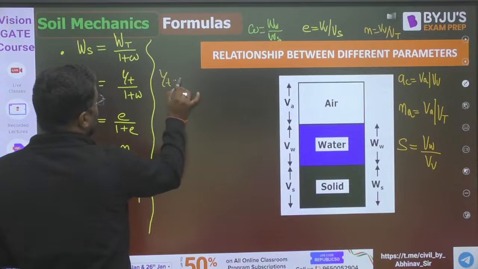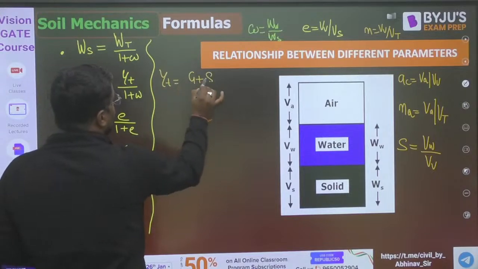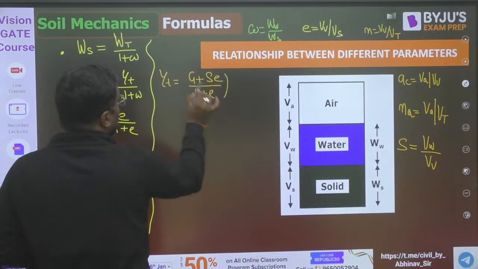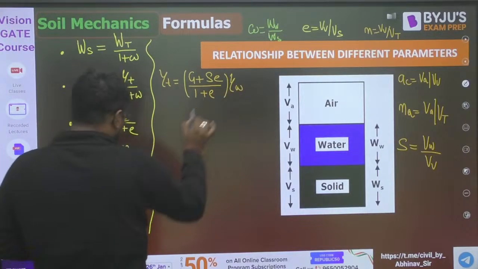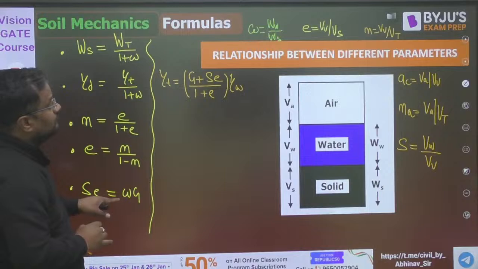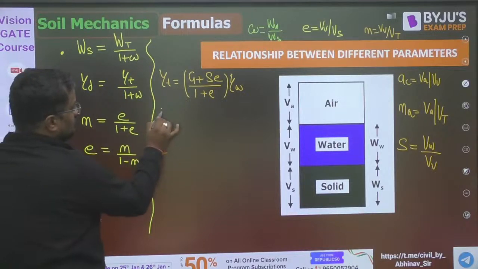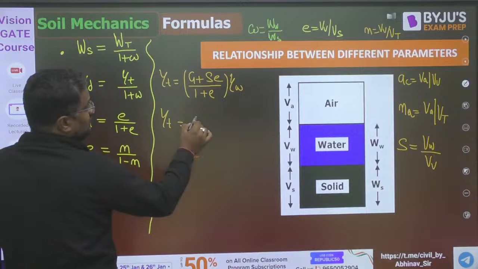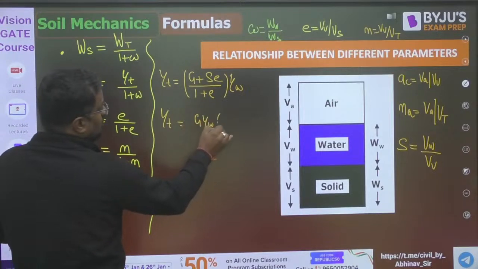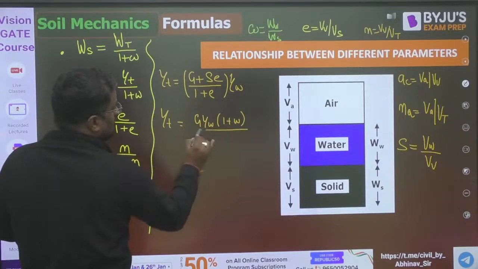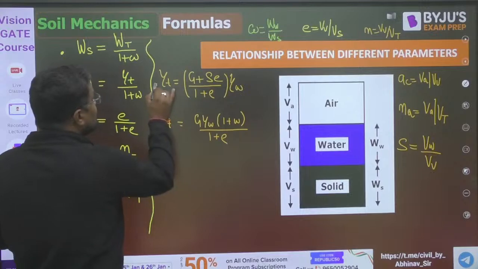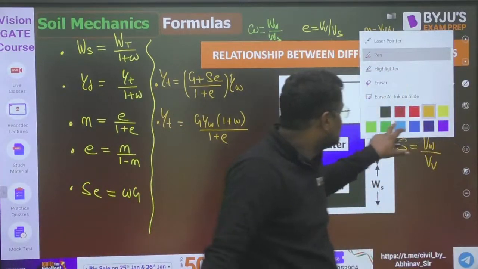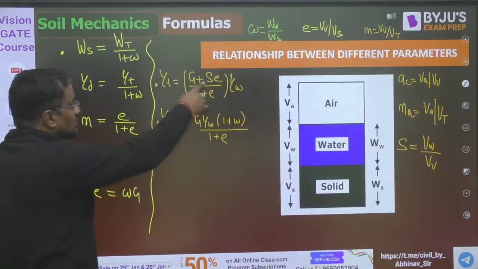Gamma bulk is equal to (G plus S e) upon (1 plus e) into gamma W. Now if I put S c is equal to w G, then gamma T is equal to S c w G... G will be common, and this will be common: 1 plus w upon 1 plus e. Okay, by putting S c is equal to w G.